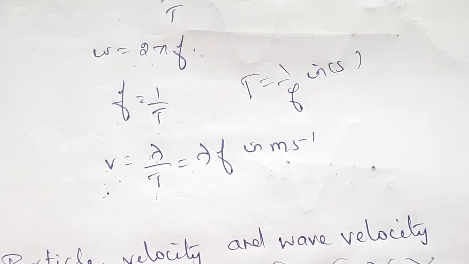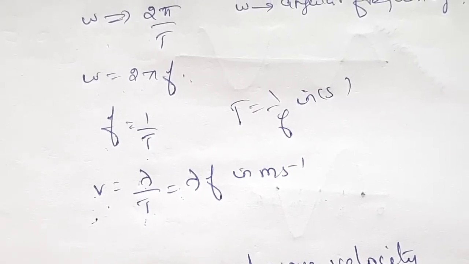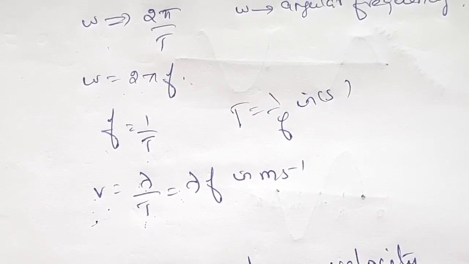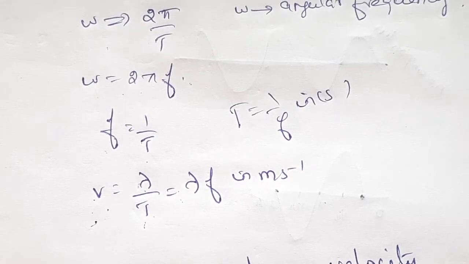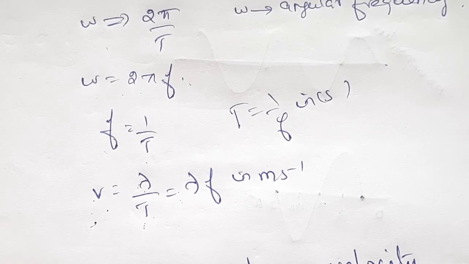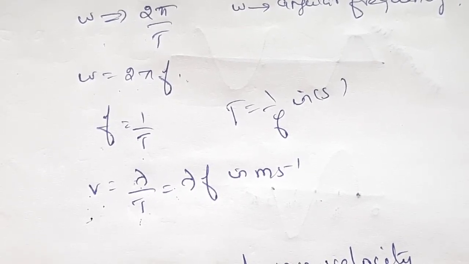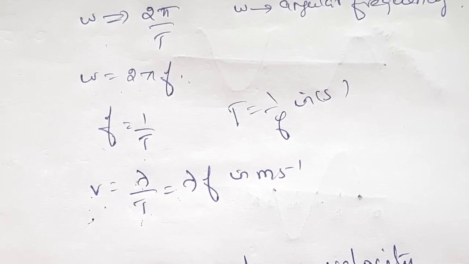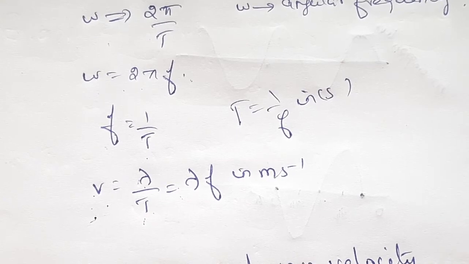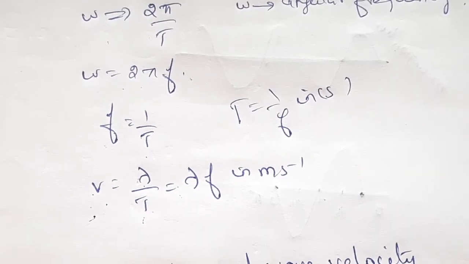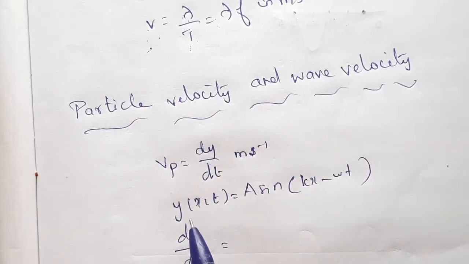Understand? So far we have discussed the progressive wave, characteristics of a progressive wave, the equation of a progressive wave, and graphical representation of the waves. Now one more topic, particle velocity and wave velocity. Actually we have obtained the relation. Anyway, we can discuss how it arises.